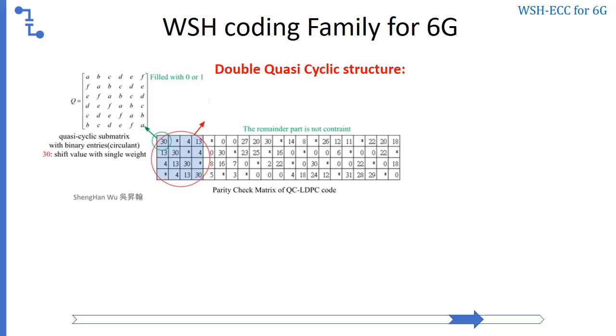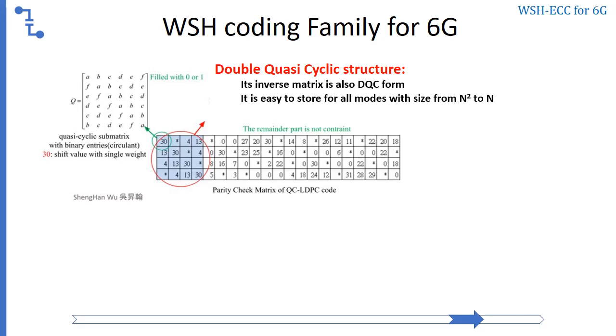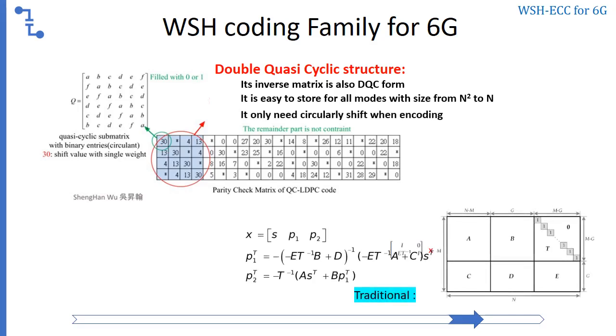So, the following will provide 6G reminders. Let's see my work about the WSH coding family. One feature is its encoder with double quasi-cyclic form. The DQC matrix provides its inverse matrix with the same form, which saves ROM memory size for each parity matrix. Just store one vector and double circularly shift the vector to complete the encoding flow.